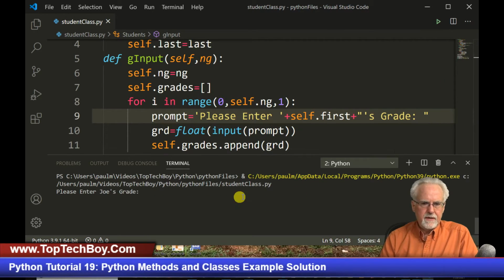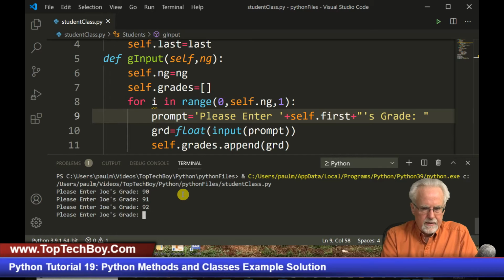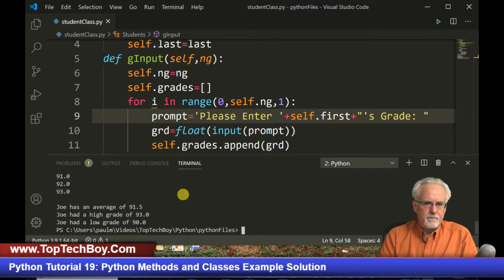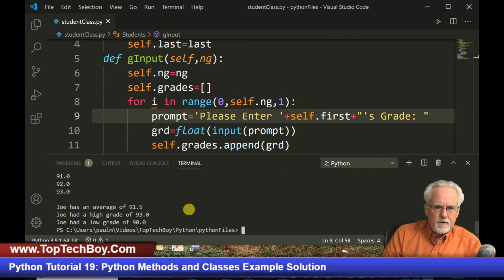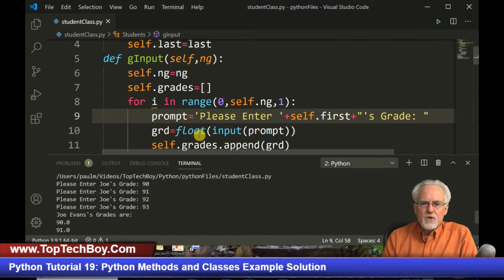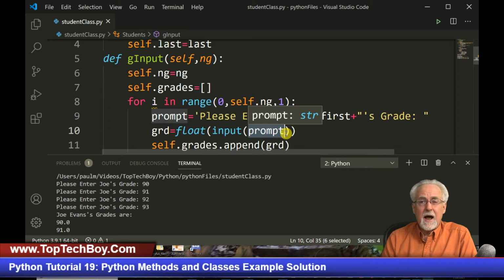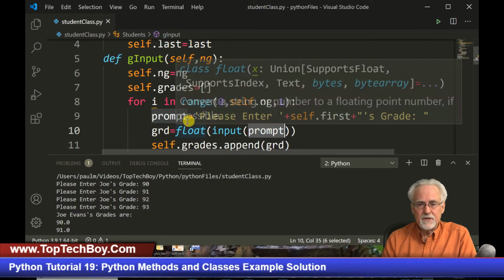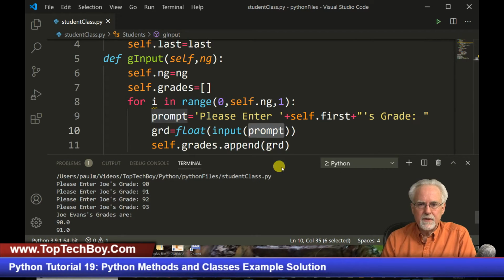All right. So let's see if this will work. Okay, so we come in here, and then it says, please enter Joe's grade. And so I'm going to say 90, 91, 92, 93, and then boom, look at that. Joe has an average of 91.5. Joe had a high grade of 93. Joe had a low grade of 90. All right, so you see, I really like that. Now, guys, I don't know why it didn't work when I had it inside of here. I probably had an error in the string, but anyway, we put it out here and it works.